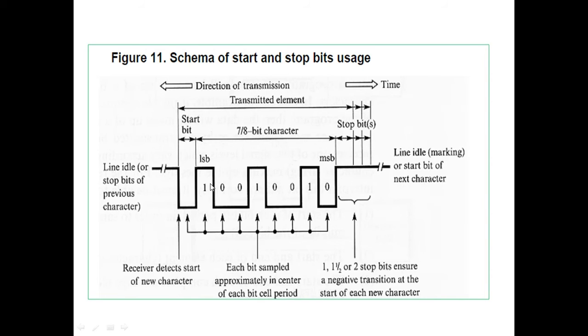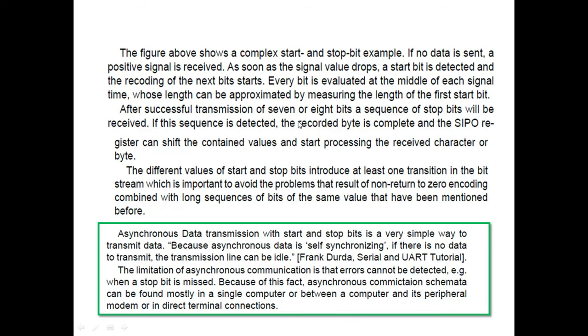Data is starting from LSB to the MSB, and one, one and a half, or two stop bits ensure a negative transition at the start of each new character, and the receiver detects the start of the new character. In this way, this is the scheme for the use of start and stop bits.